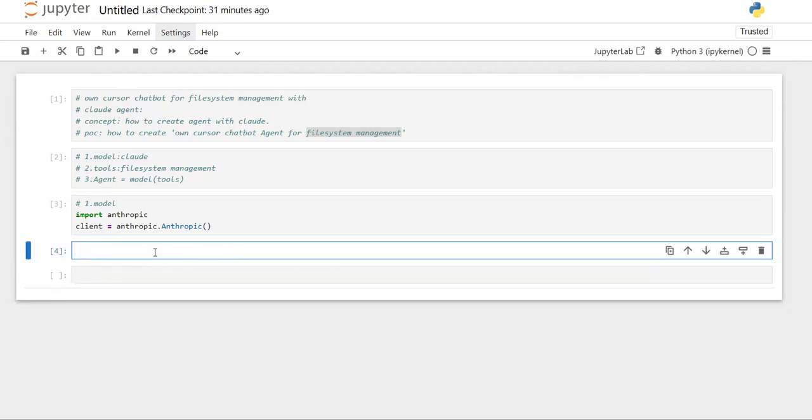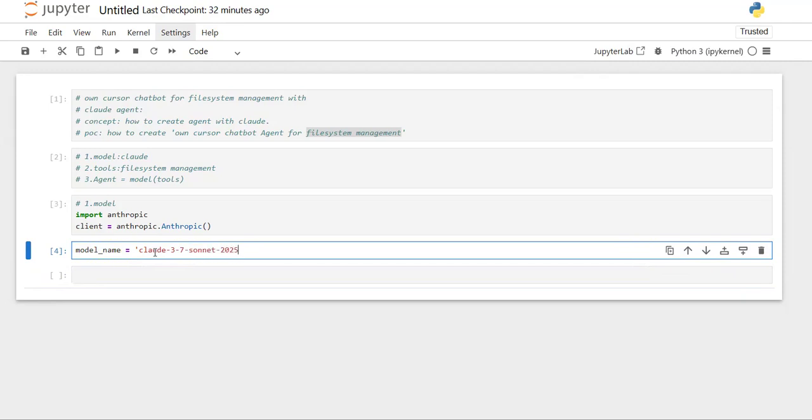Now, since my Anthropic client is available, I want to send a message to the Claude model. Let's say I want to make use of the model named Claude 3.7 Sonnet.